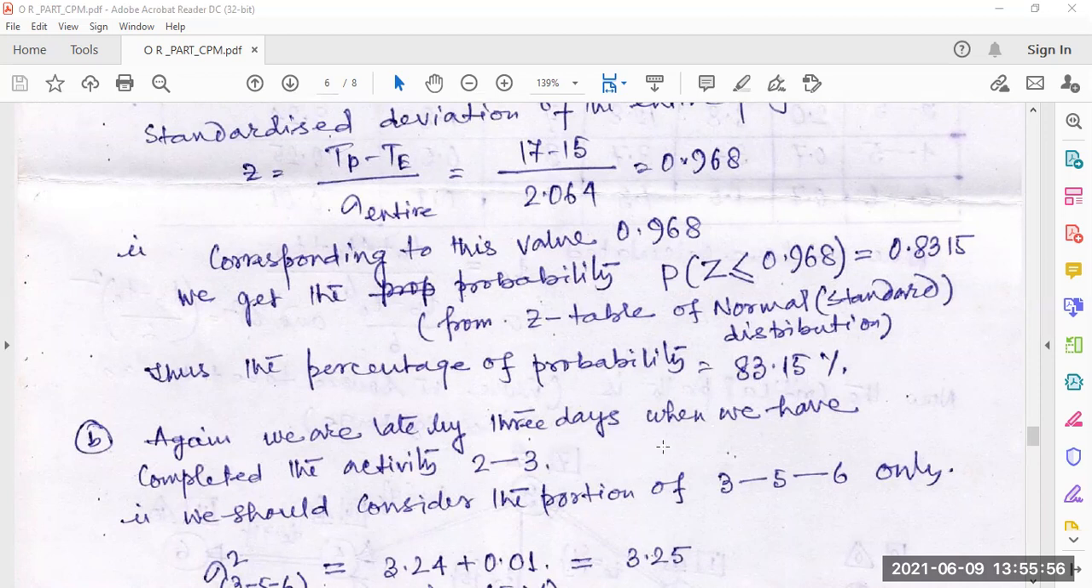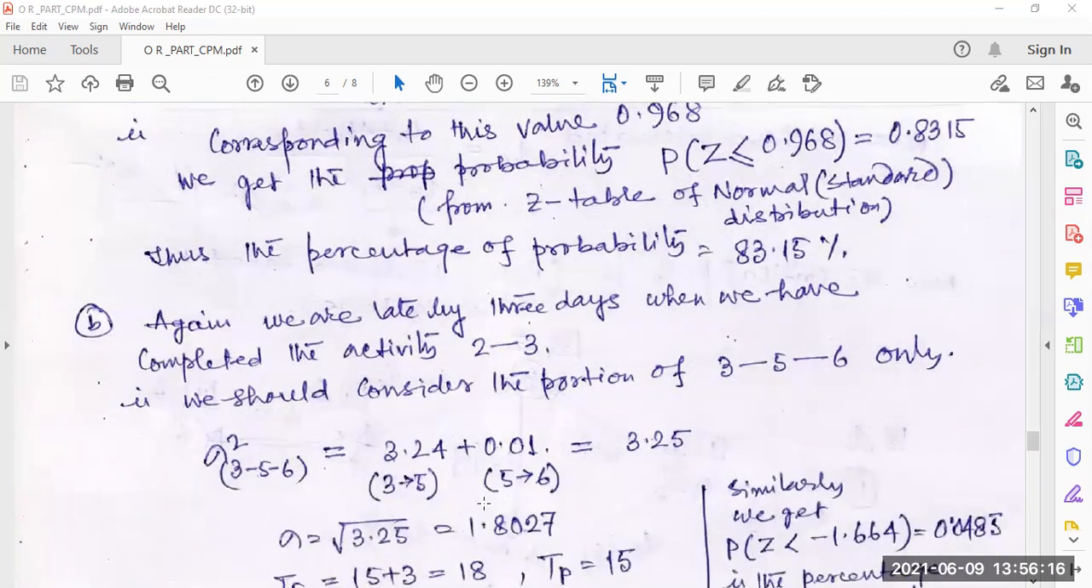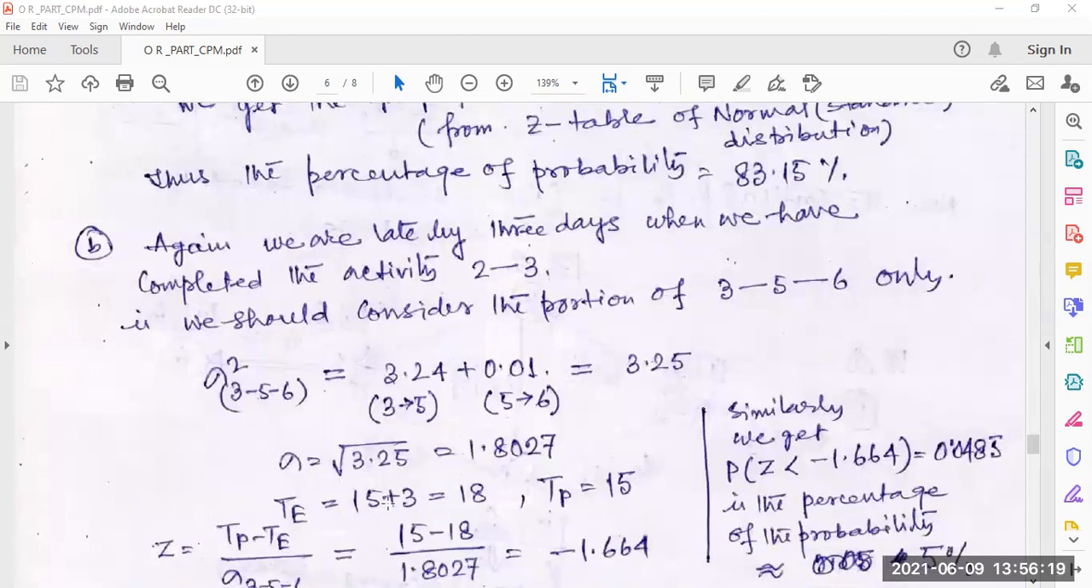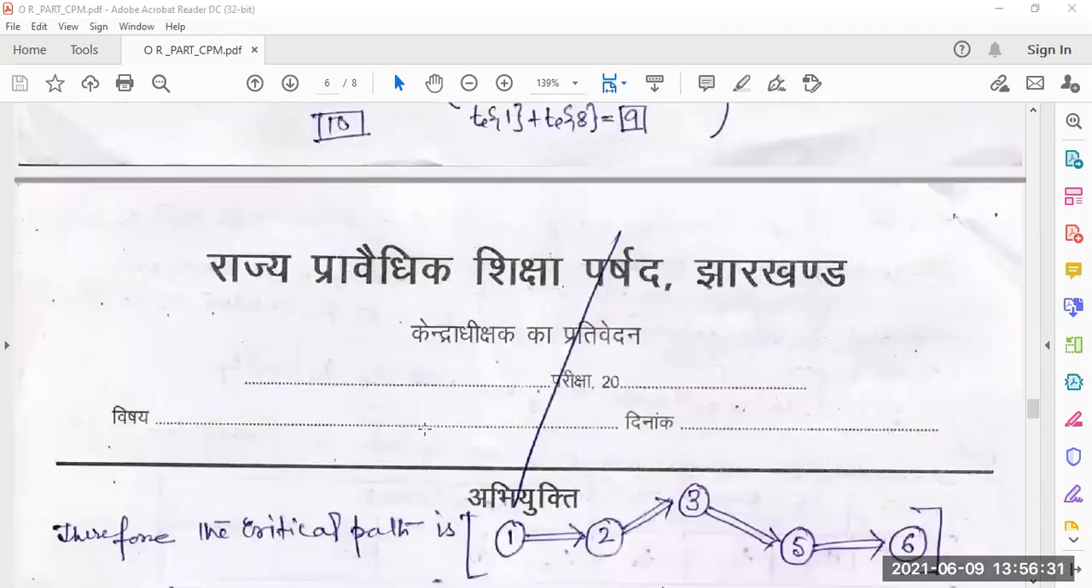Now for part B, the problem says we are late by 3 days when we have completed activity 2 to 3. Now we consider that 2 to 3 is complete, so the remaining path will be 3, 5, 6 only. So for sigma square of 3, 5, 6, we have to add 3 to 5 and 5 to 6. Look here, 3 to 5 and 5 to 6.